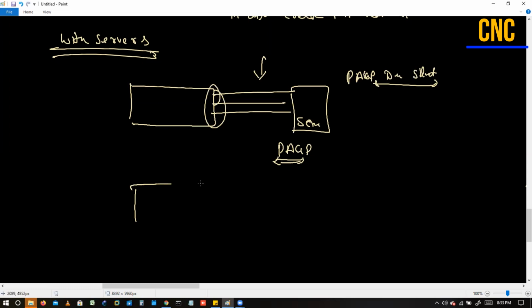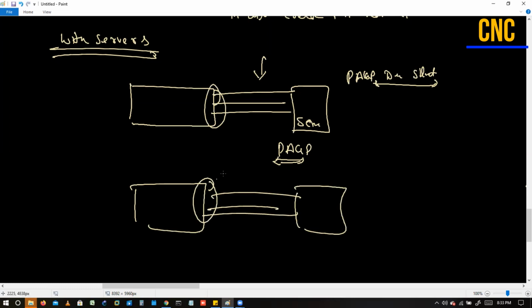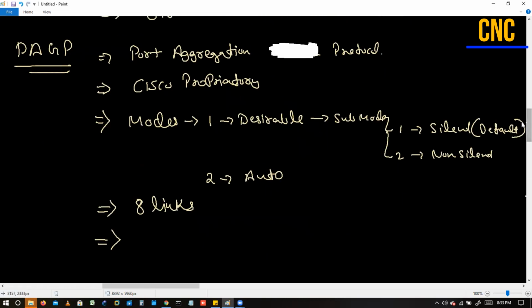If we are connecting with another switch, what I want here is to make the negotiation only if we are getting the packet from the neighbor. In that condition only, we can enable PAGP desirable non-silent mode. Okay. So I hope these modes of PAGP desirable silent and non-silent both are clear. And the auto mode says again, if I'll be receiving the packet, then only I will inform Ether channel, otherwise no. So just tell me any doubt till this point.